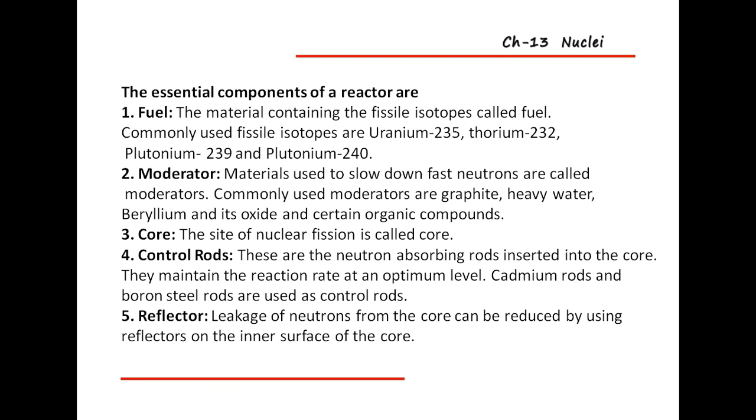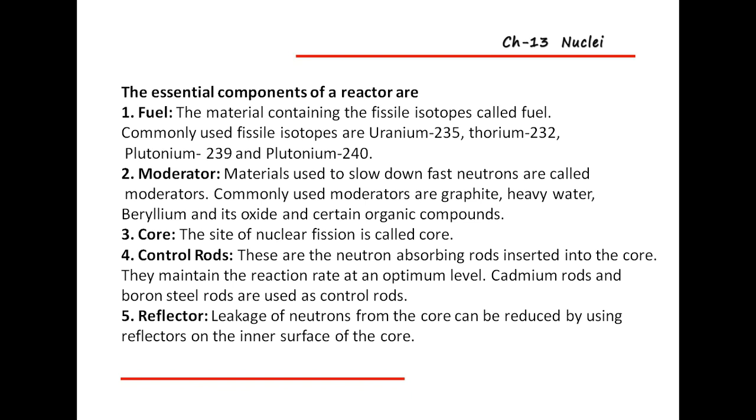And the second one is the moderator. These are the materials used to slow down the fast neutrons, and they are known as moderators. Commonly used moderators are graphite, heavy water, beryllium oxides, and certain organic compounds are also used as moderators.